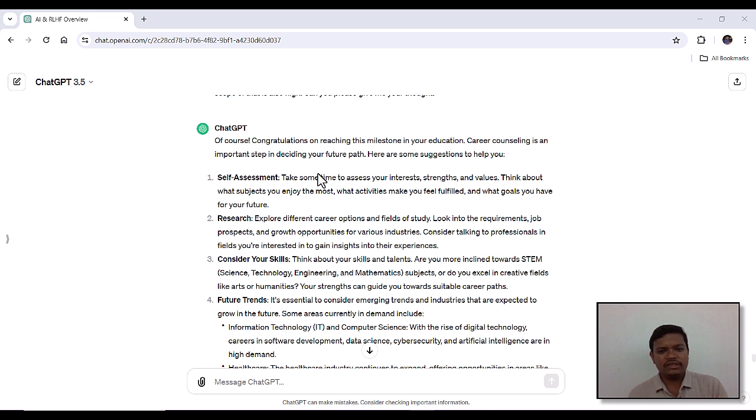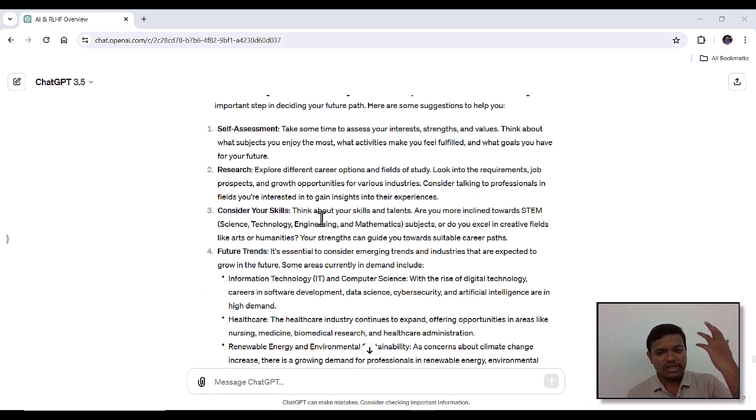Here, ChatGPT has classified it in such a way that first, it wants self-assessment. Take some time to assess your interests, strengths, and values. Think about what subjects you enjoy the most, what activities make you feel fulfilled, and what goals you have for the future. Also, research. Explore the different career options and fields of study. Look into the requirements, job prospects, growth opportunities, and various industries. Consider talking to professionals in the field you are interested in to gain insight into their experience. Consider your skills. Think about your skills and talents.